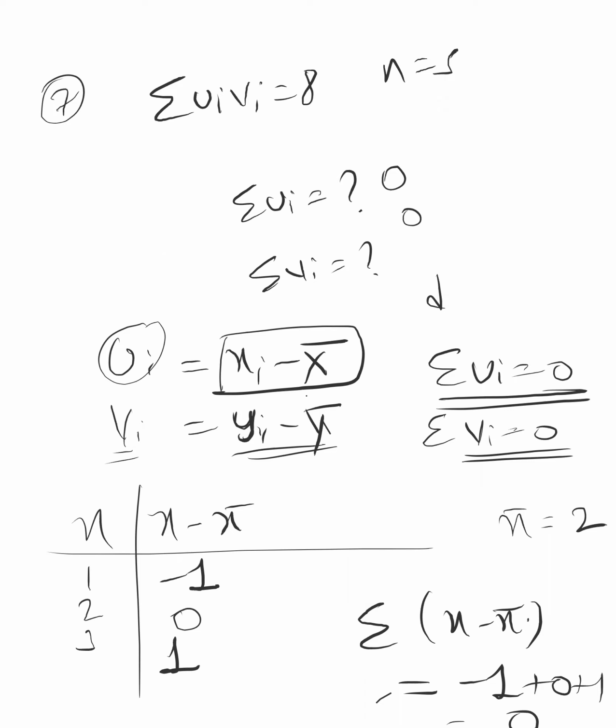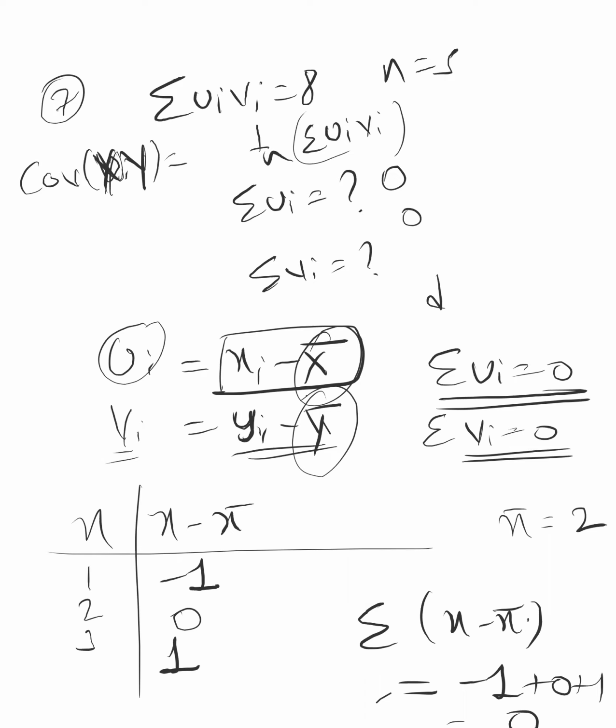Okay, just apply the formula. Covariance of uv is equal to 1 by n summation of ui vi. Actually they are asking the covariance of x and y, not uv. But I told you that if you add something or subtract something, there is no change in covariance. Only when you divide something, the covariance will also get divided. So this case we can use for x and y also. The answer will be the same.